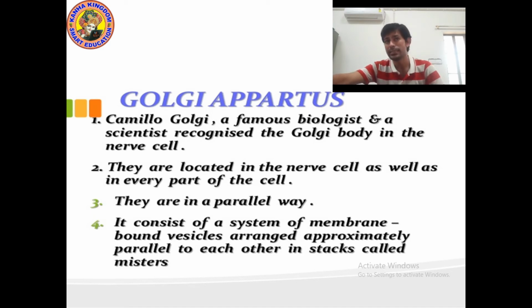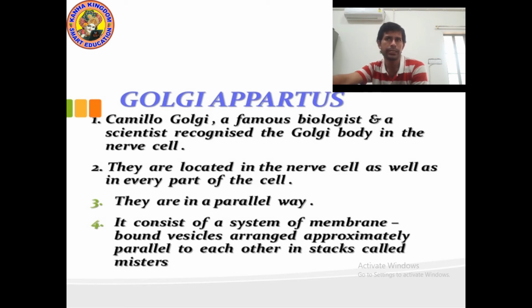A scientist, a biologist, whose name is Camillo Golgi. Camel? No, it's Camillo Golgi. Camillo Golgi discovered the Golgi apparatus in the nerve cell.